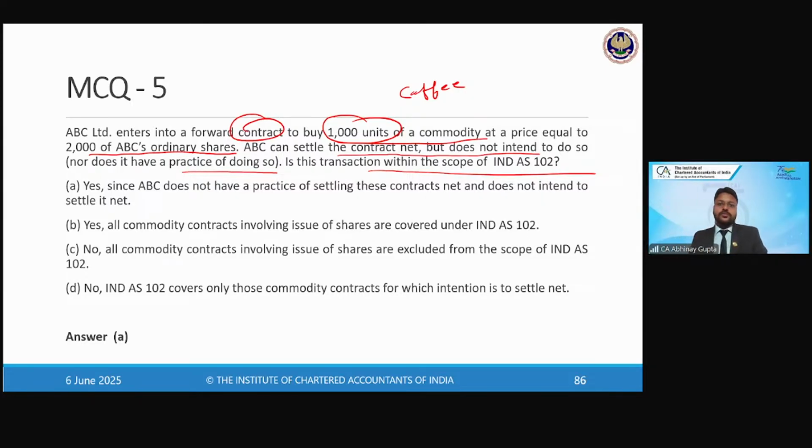Yes. Just because, instead of directly buying the coffee beans, they have purchased the future contract to take the delivery after 2 months from the contract date, that doesn't change the color of the transaction, unless the company is not intending to take the delivery and settle the contract on a net basis by just gaining the appreciation in the coffee prices. In that case, it would be treated as a derivative and accounted for under Ind AS 109 through the P&L, FVTPL, fair value through P&L. But in this case, this is considered as a raw material purchase for Starbucks. So it will be a purchase transaction from the party, by issuing equity shares. So equity settled, correct? Clear?